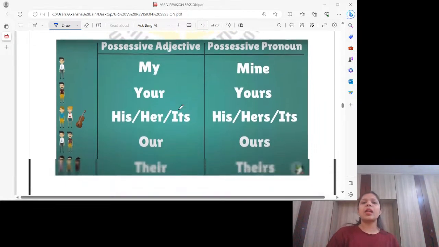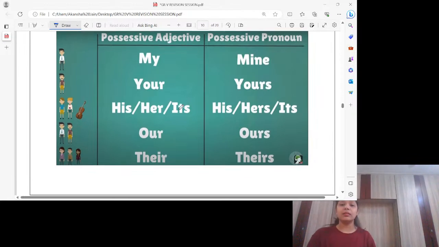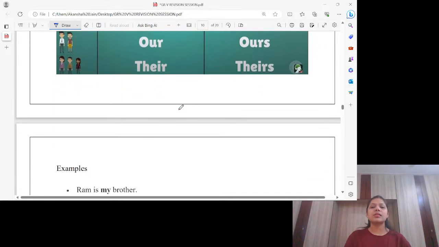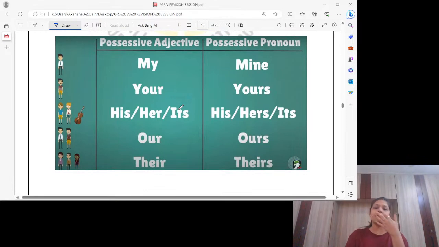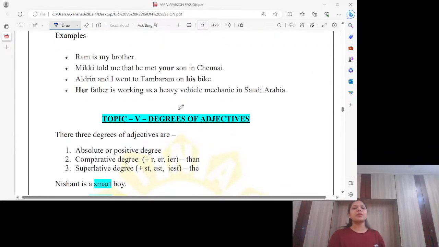Let's go ahead for the last type, that is possessive adjective, students. Possessive adjective or possessive pronoun. Now what's the difference? My, your, his, her, its, our, their. All these are possessive adjectives. But when I say mine, yours, his, hers, its, ours, theirs, all these are possessive pronouns. That means mostly in possessive pronouns we are adding s, but in adjectives we are not. Okay, let's see examples here.